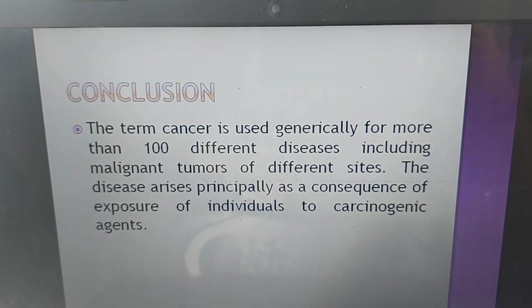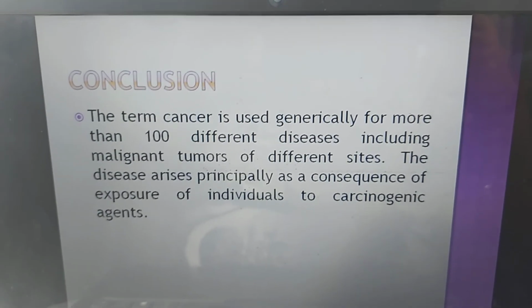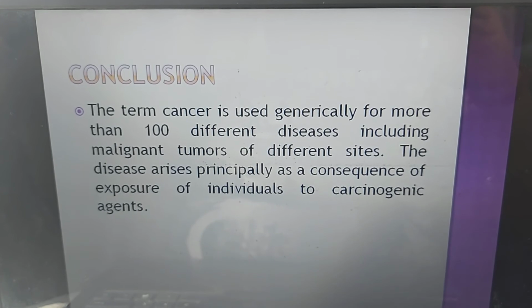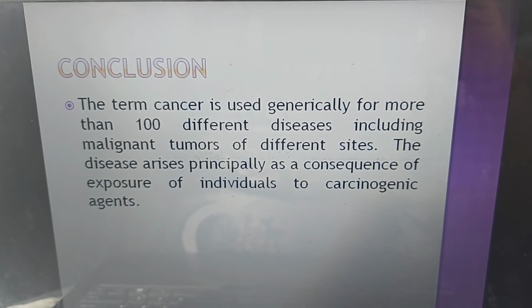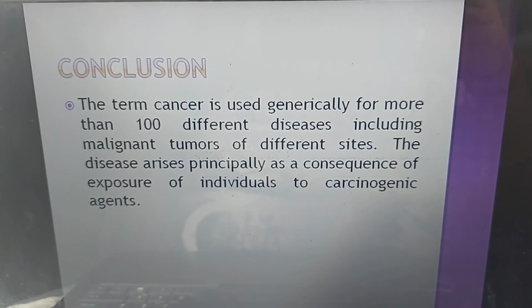Conclusion. The term cancer is used generically for more than 100 different diseases, including malignant tumors of different sites. The disease arises principally as a consequence of exposure of individuals to carcinogenic agents.